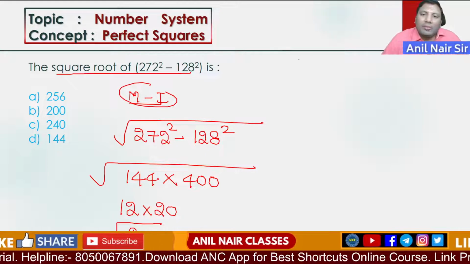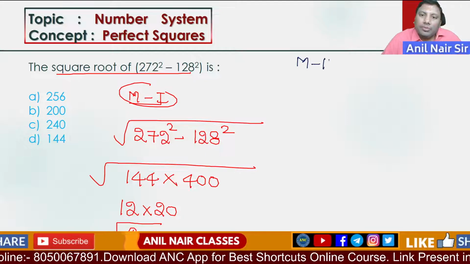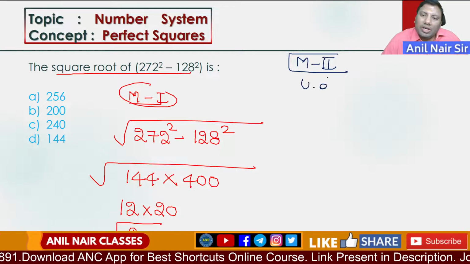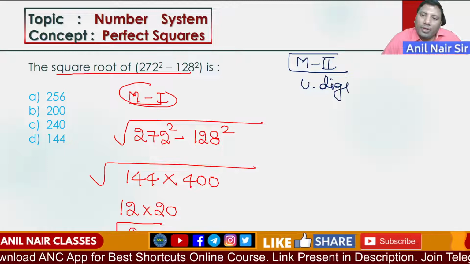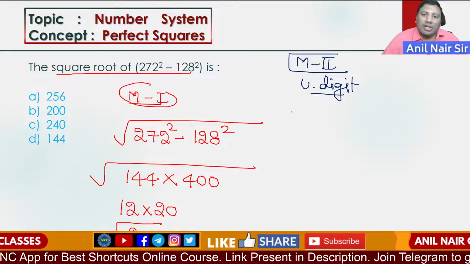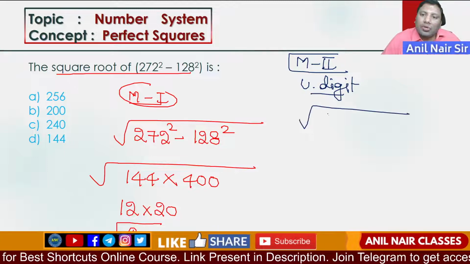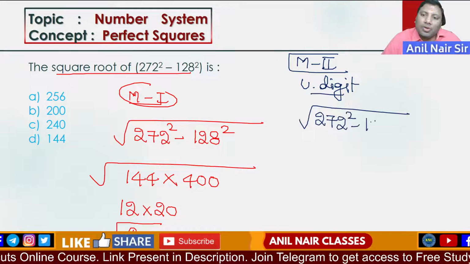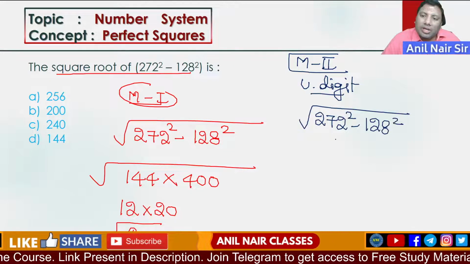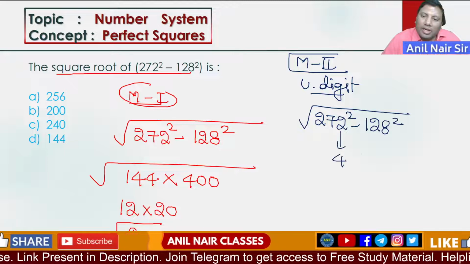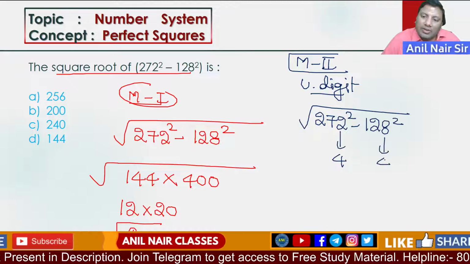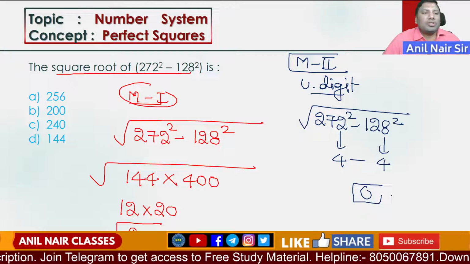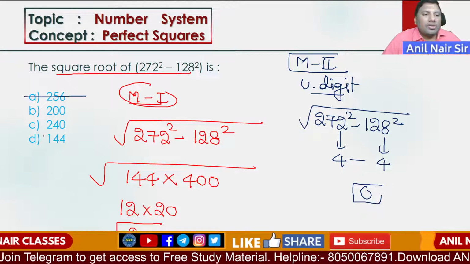Another method, method 2: unit digit logic. It is the square root of 272 square minus 128 square. 2 square is 4, 8 square is 64. 4 minus 4 is 0. The answer's unit digit should be 0.